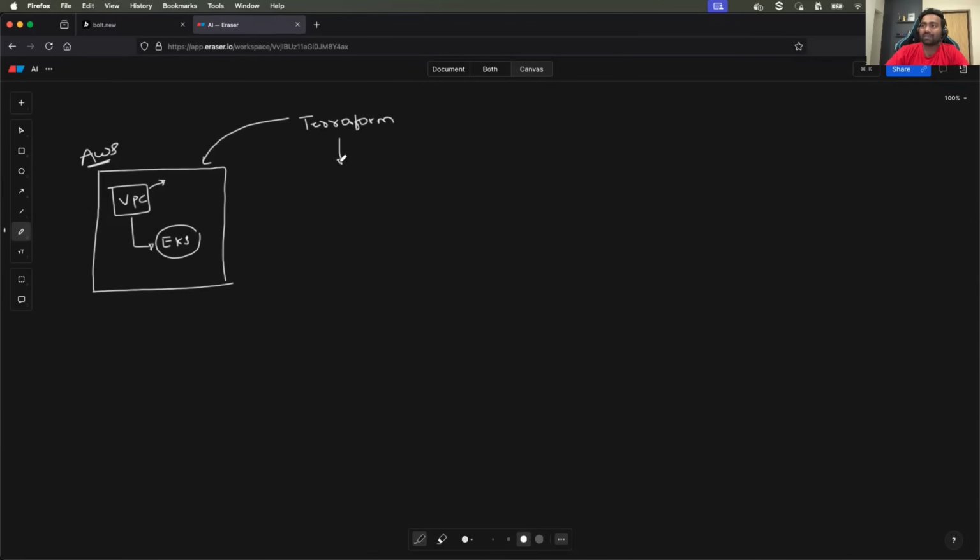So it has to set up a project with HCL files, and these HCL files, when executed, should set up a VPC, and within the VPC, it has to create a Kubernetes cluster. Like I mentioned, it's not too easy a task. At the same time, it's not a very difficult task as well.